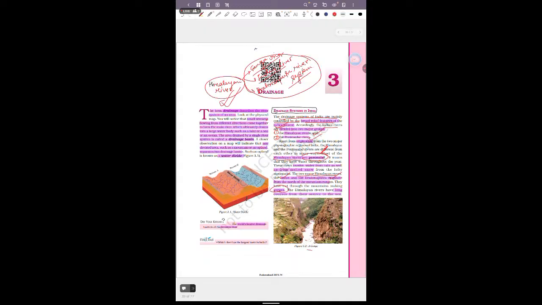Like this, this is the gorge, here are two valleys, here is one valley, and between them the river is flowing. In the upper belt, they perform vertical erosion, and because of this vertical erosion the river forms gorges and canyons in the upper stream.